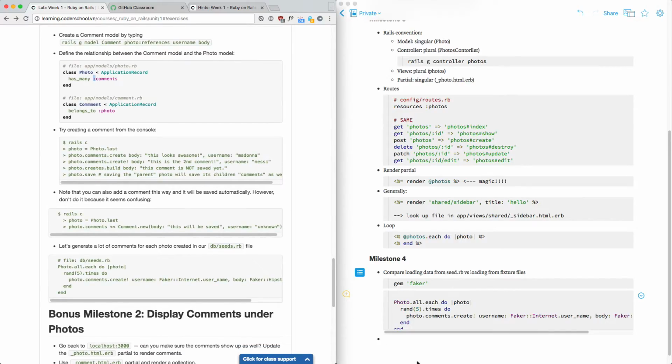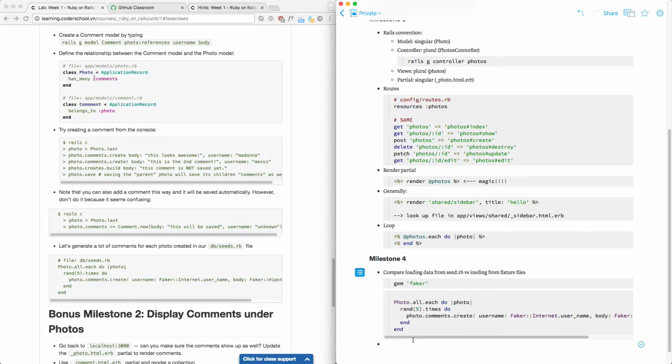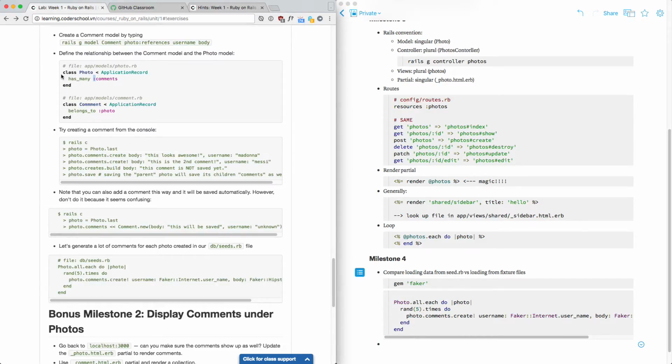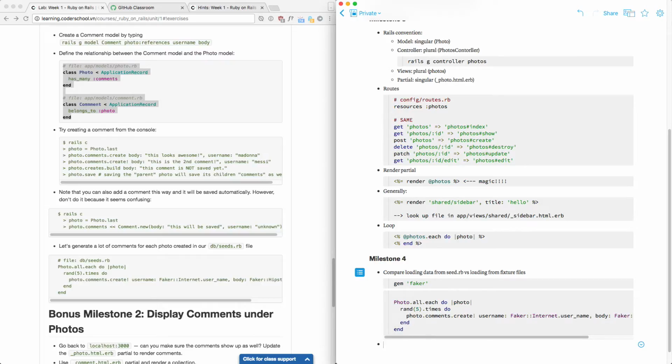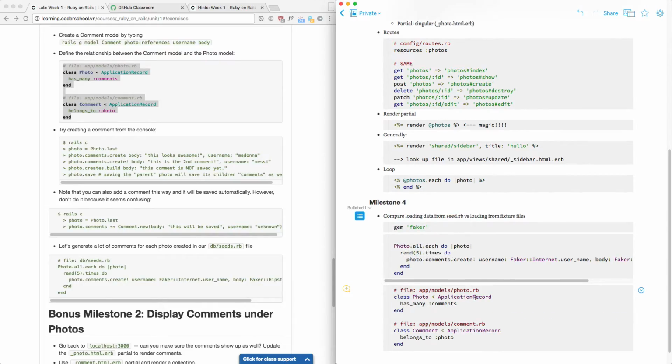One important thing to note in the relationship. Let me copy this. This is actually only in Rails 5, so I have to say it. If not, at home you will be bitten by it and you will be very sad. When you do belongs to photo, this means photo ID is required.